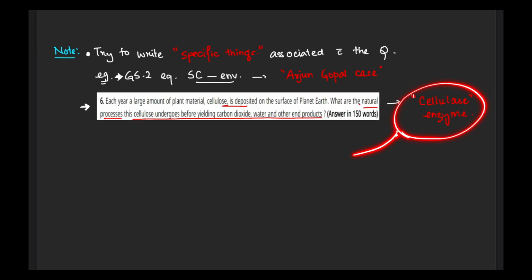This is the enzyme that is responsible for decomposition of cellulose, and I actually knew this from my medical background knowledge. But anyway, whatever thing I had mentioned, I ensured that the examiner's eyes go to this particular area through underlining or through box making around it.